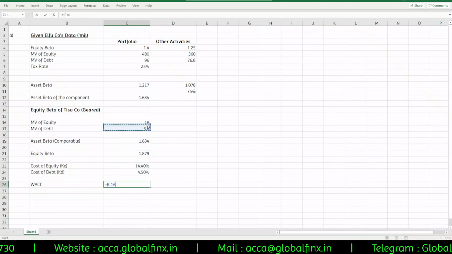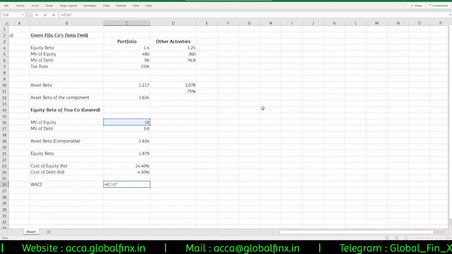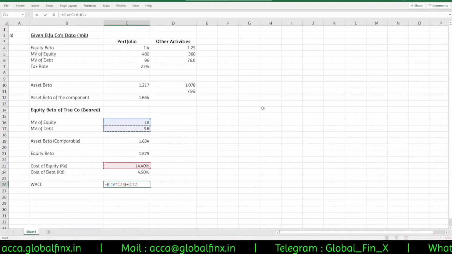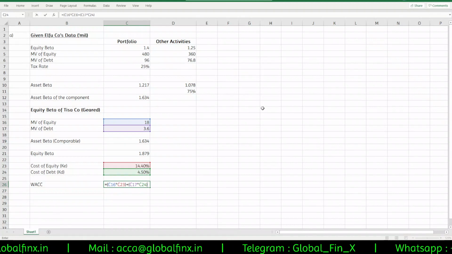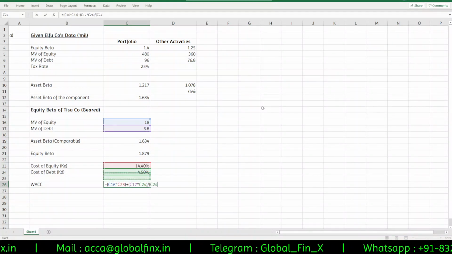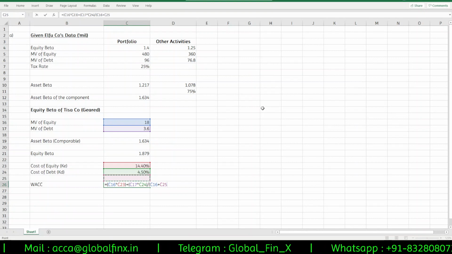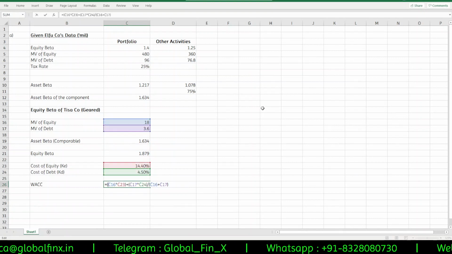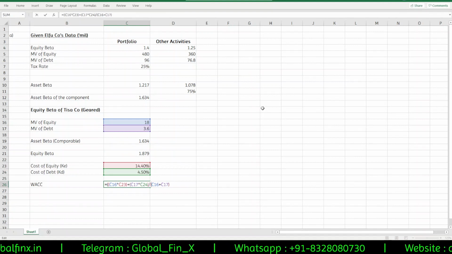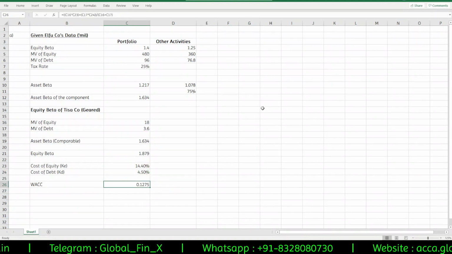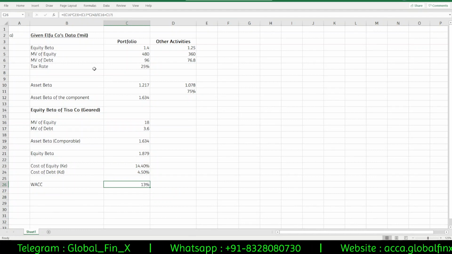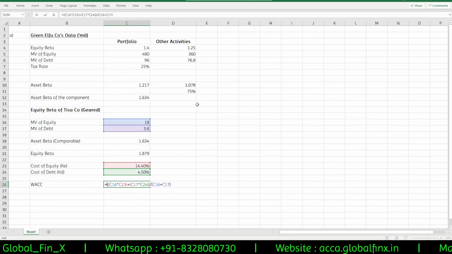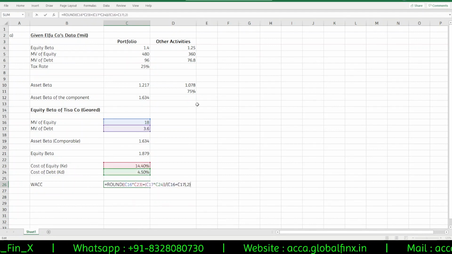So market value of equity is 18 million into cost of equity is 14.4 plus 3.6 into 4.5 divided by 18 plus 3.6. Please be very careful with respect to the brackets, otherwise you will be gone. So it is 12 point something, that is 13% approximately, or you can go with 12.75 also, no problem. Round to 2 decimals.